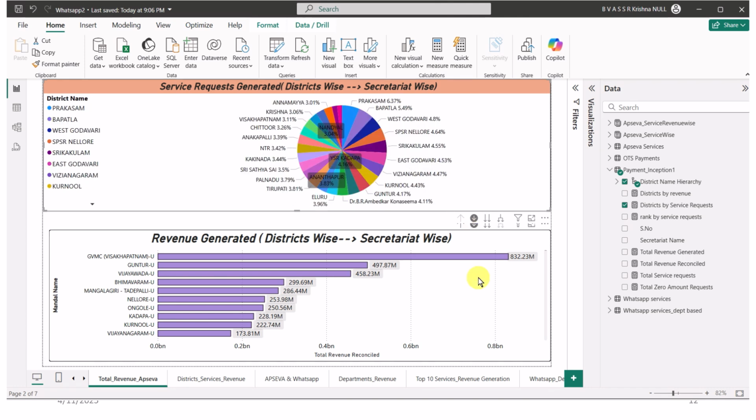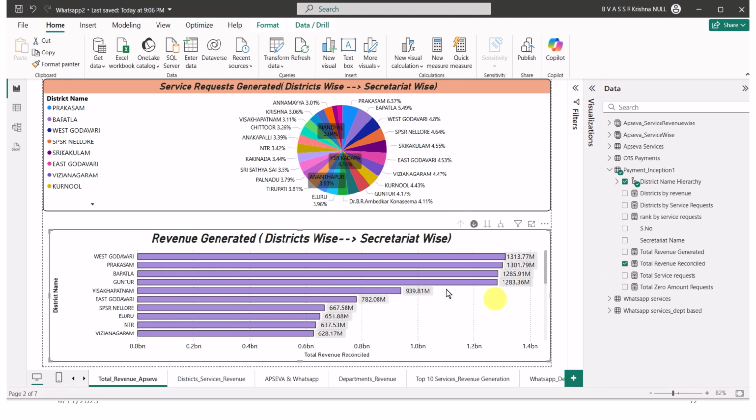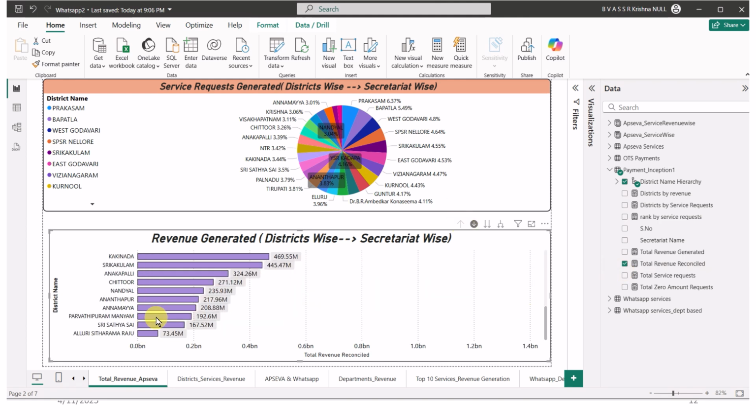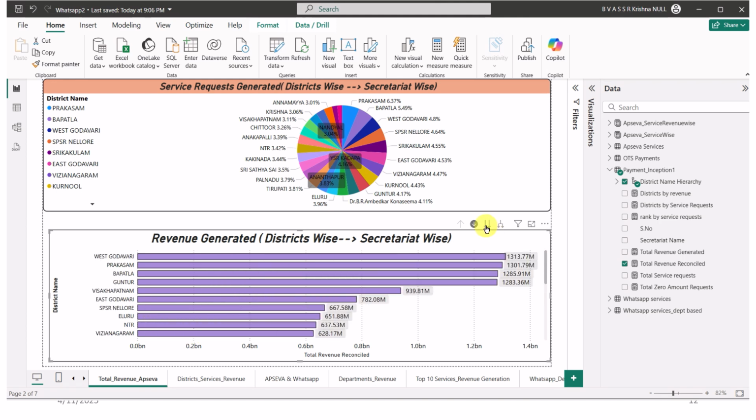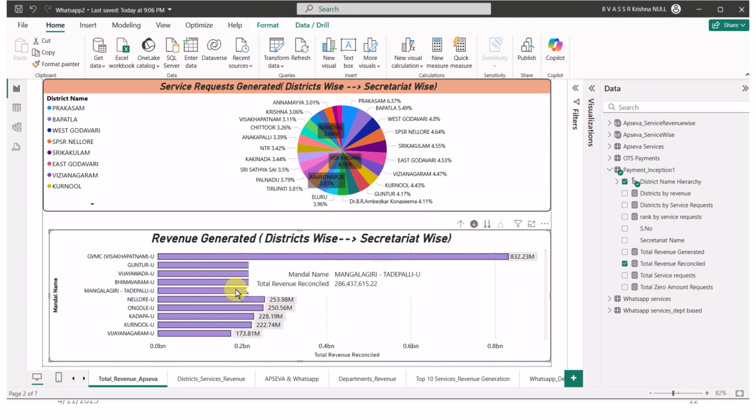Similarly, when we click here, we can see the total revenue reconcile. This style is based on the measure name total revenue reconcile. Here also we are drilling down. Initially, we have all the 26 districts, and the revenue generation can be seen here at the end of this bar chart. So once we drill down, we can see the revenue generated in ascending order depending on the mandal wise data.